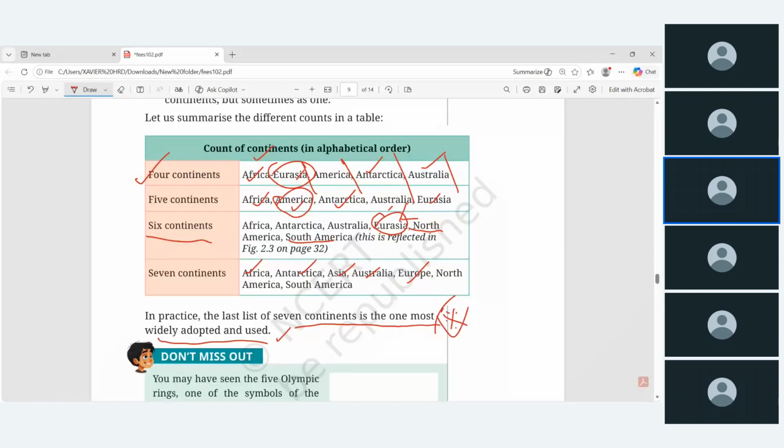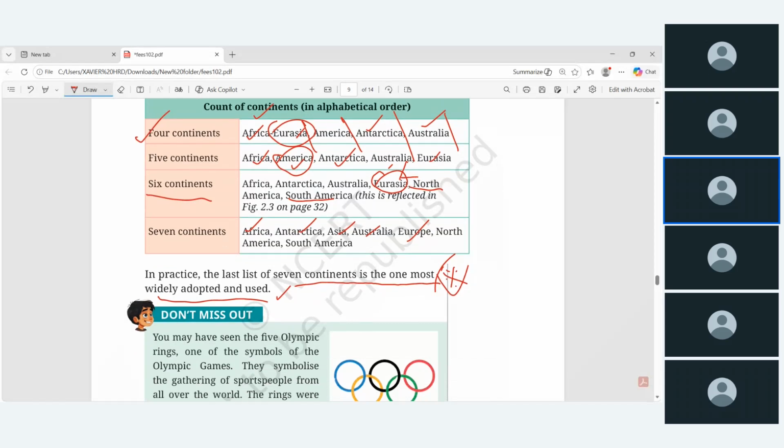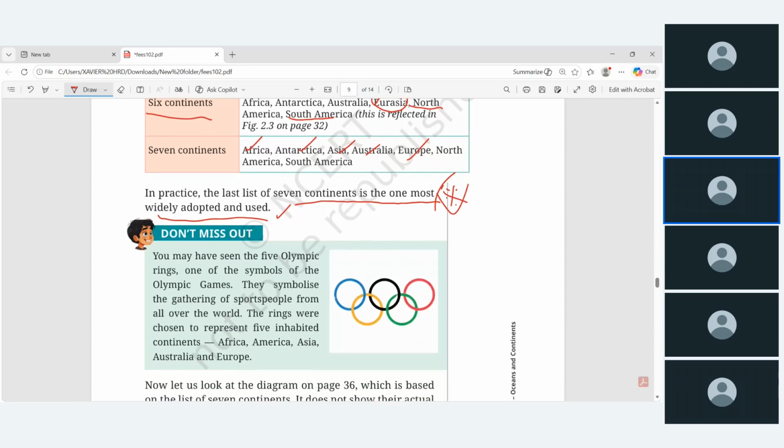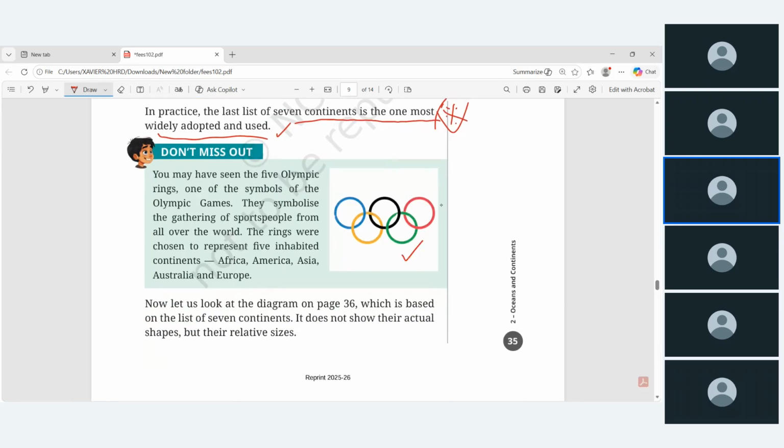And why they are saying 4 continents, 5 continents means some geologists consider a single landmass as one continent, but based on culture and other reasons, we have split it and named it into 7 continents. And this one, you know, the Olympic ring. Okay, it represents the 5 continents, with Africa and America together. That is why it comes to 5. Otherwise, North America and South America, then Asia, Australia and Europe. Each is mentioned like this.